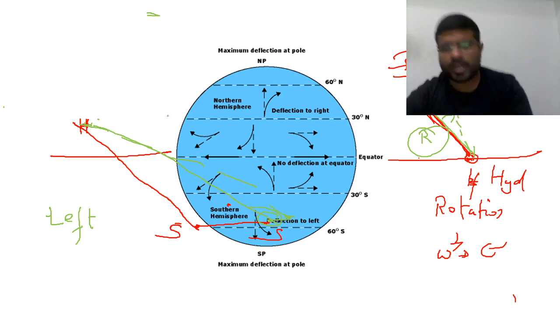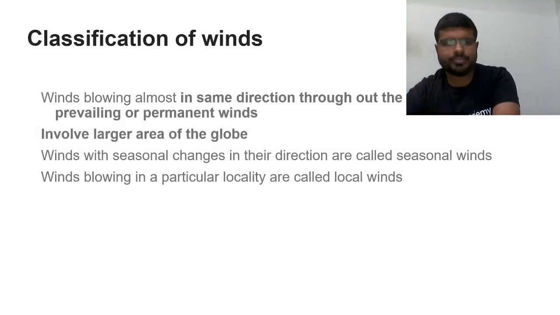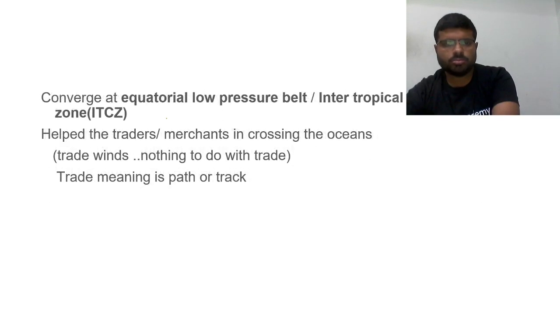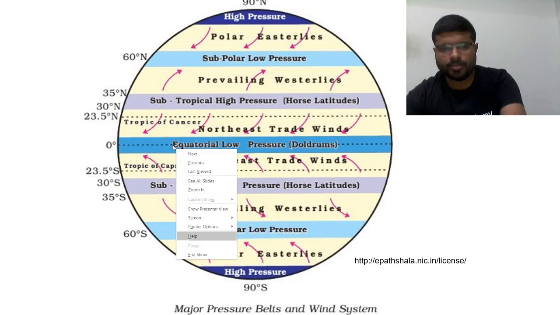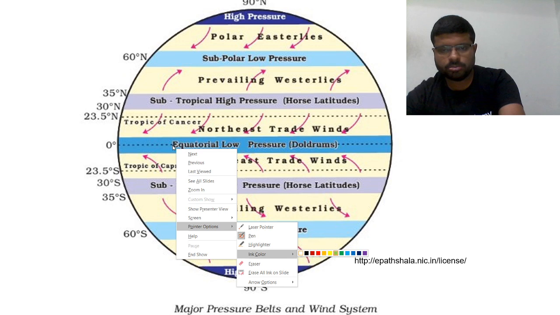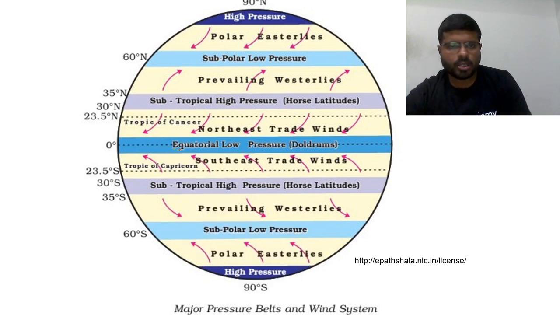Similarly, if you find here, winds are supposed to move from high pressure to low pressure. That means winds are supposed to move in this direction.